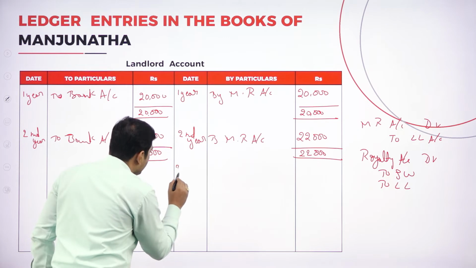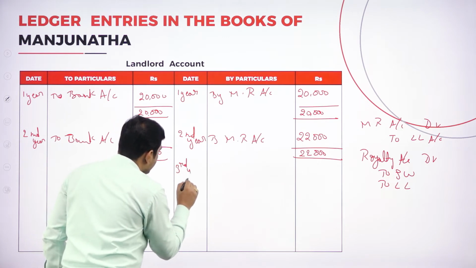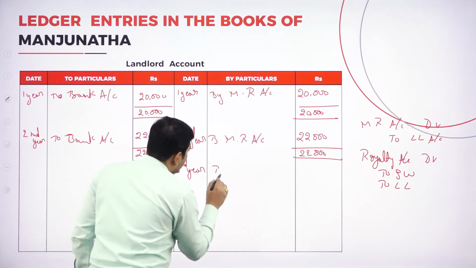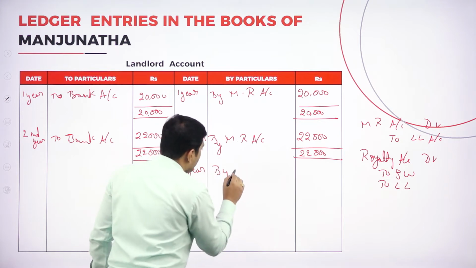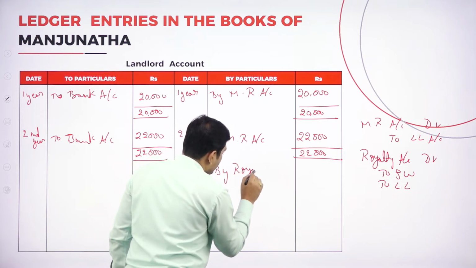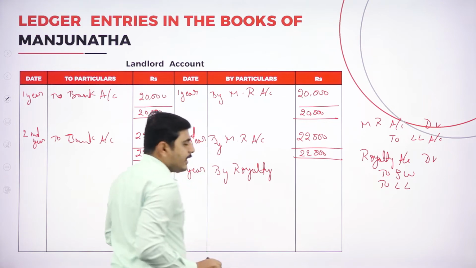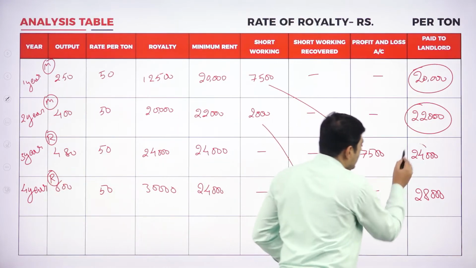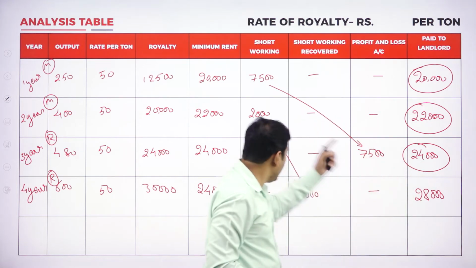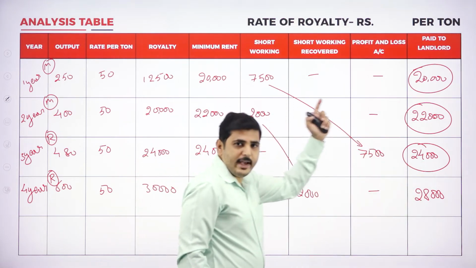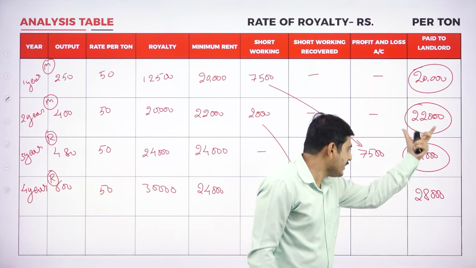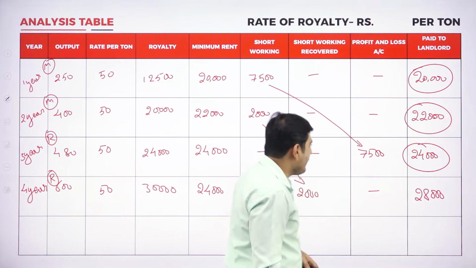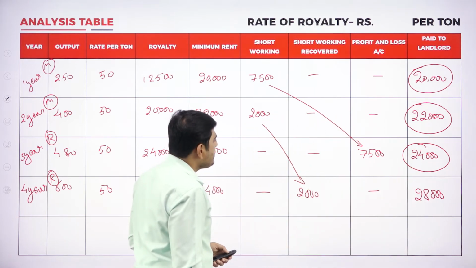Let's write on third year, by royalty. So what is the royalty we are paying? 24,000 we are paying as royalty. Look at the third year. We should write this amount. No, don't take it here. So always while paying to the landlord, consider this amount, this column. Okay. Now 24,000 we are paying.